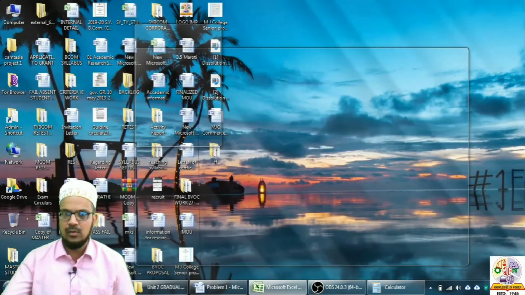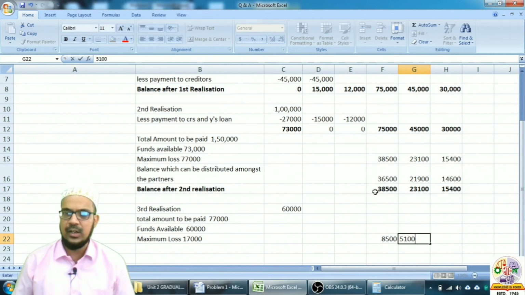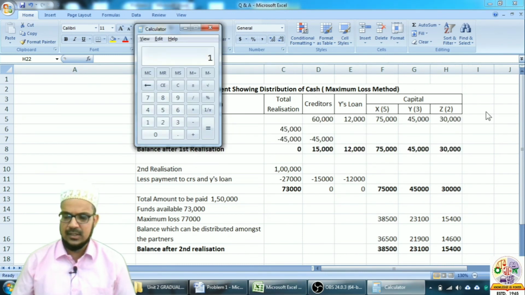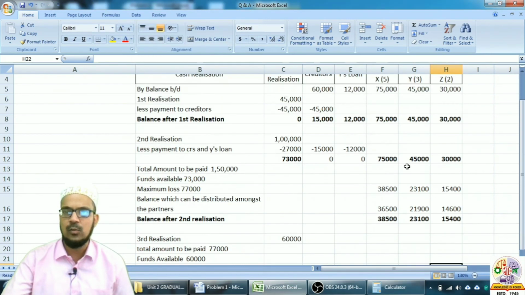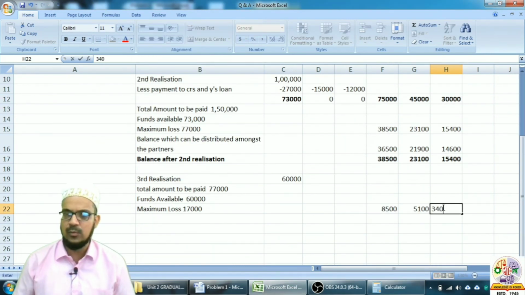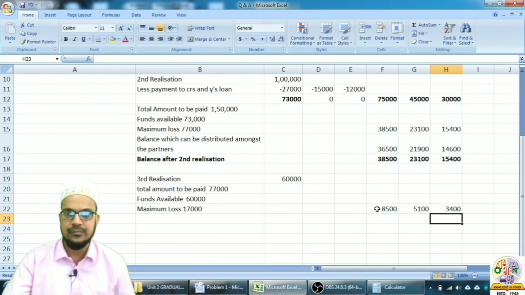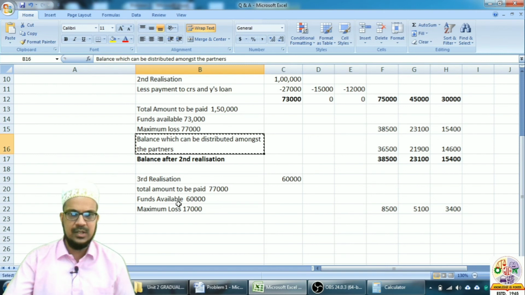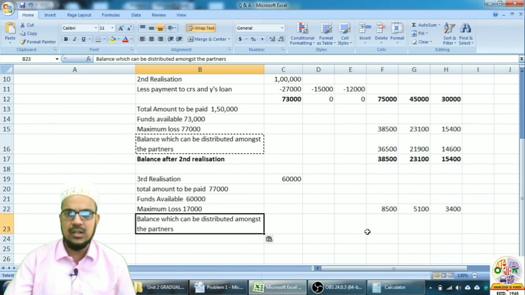So 5,100 we will write for Y, and for Z it is 17,000 into 2 divided by 10, that is 3,400. So 3,400 we will write here. So this is the maximum loss, and this loss needs to be deducted from the balance, and we will get the balance which can be distributed amongst the partners.